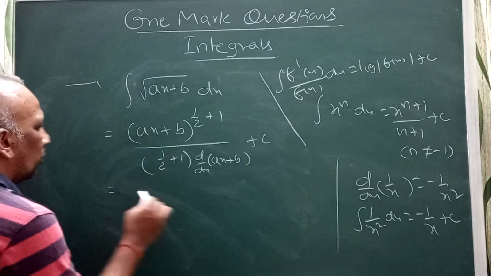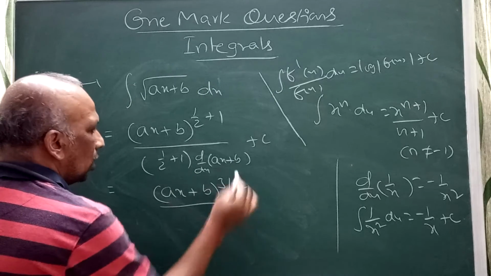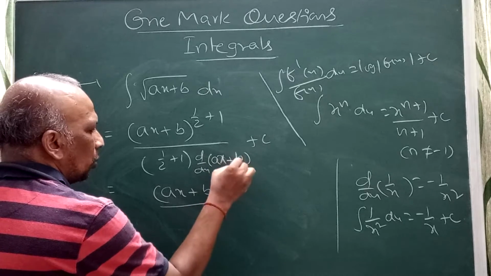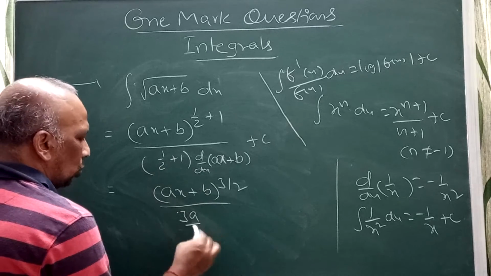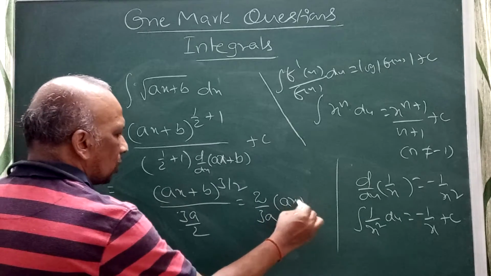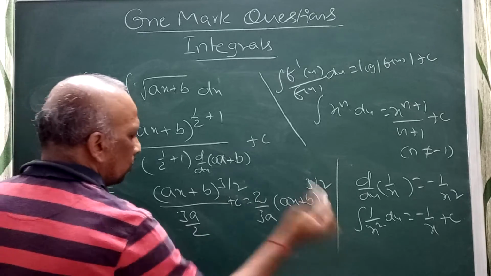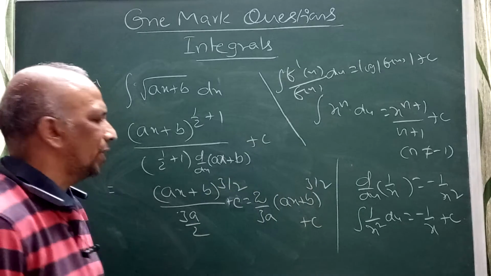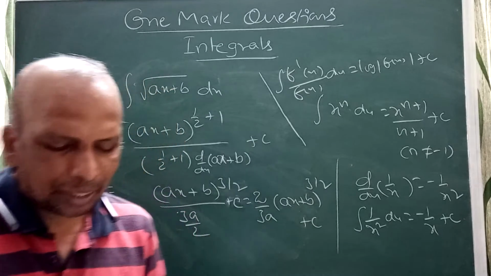Now I can write (ax plus b) whole power 3 by 2. The derivative of ax plus b: a into 1 for x, and the constant is 0, so this will be a. Dividing by 3 by 2, you get 3a by 2. So I can write it as 2 by 3a into (ax plus b) whole power 3 by 2 plus c. That will be the required answer.